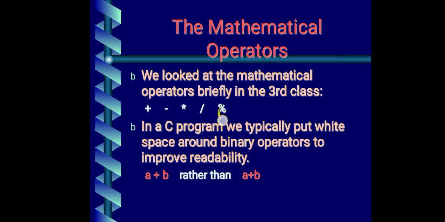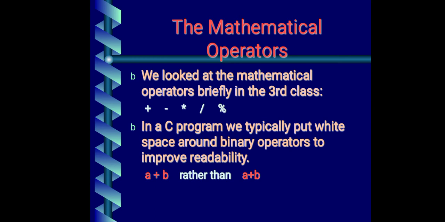Then what is this percentage? Percentage is also division only, but the result here will be the remainder. Okay, it will take two numbers. After dividing, it will return the remainder. This will return you the remainder. This will return you the quotient. The division sign gives you back the quotient, but the percentage sign gives you back the remainder.